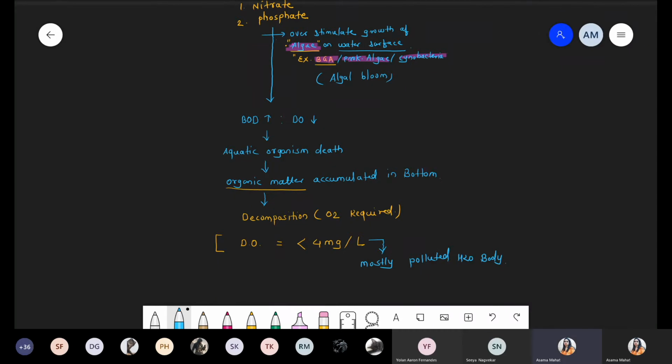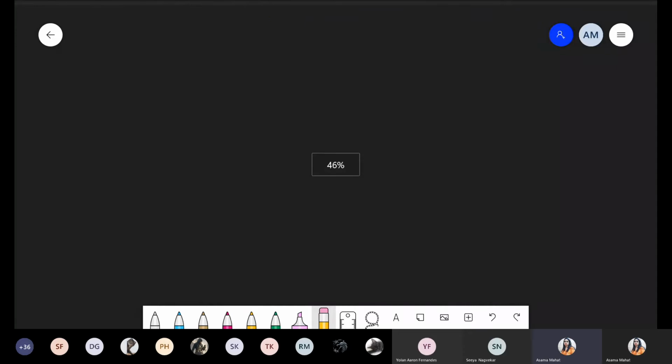So this was the information about cultural eutrophication. Now we are taking another very small point, that is thermal pollution, because it is related to fish. So we have to discuss it.